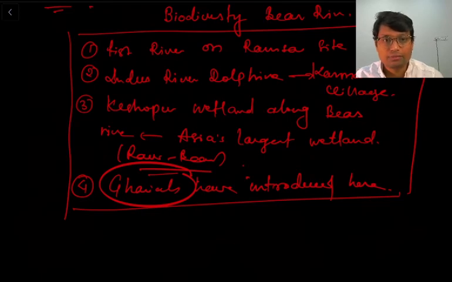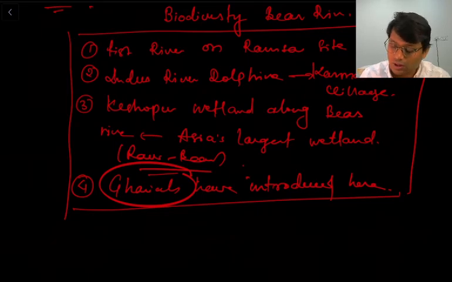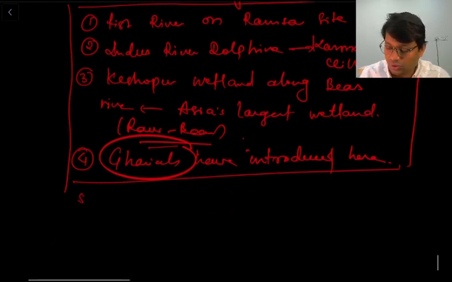So they used to have presence in almost all of the rivers in India, but now because of poaching, their habitations were shrinking, and there is Chambal National Park, which is for the gharial. There is one more in Uttar Pradesh, and similarly for the conservation purpose, now gharials have been reintroduced in this Beas River.